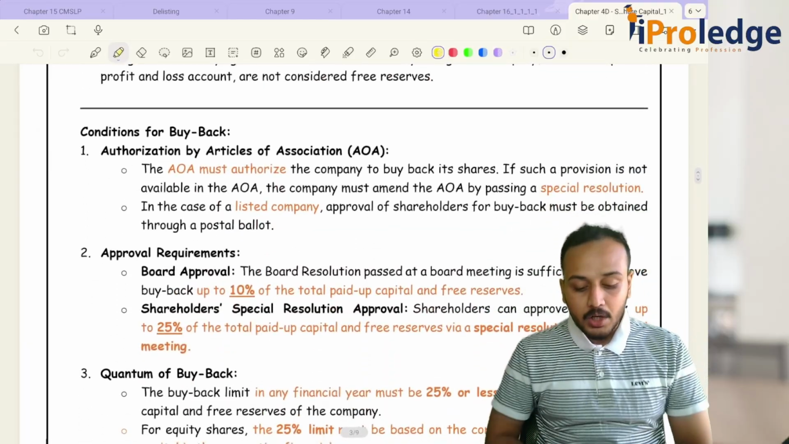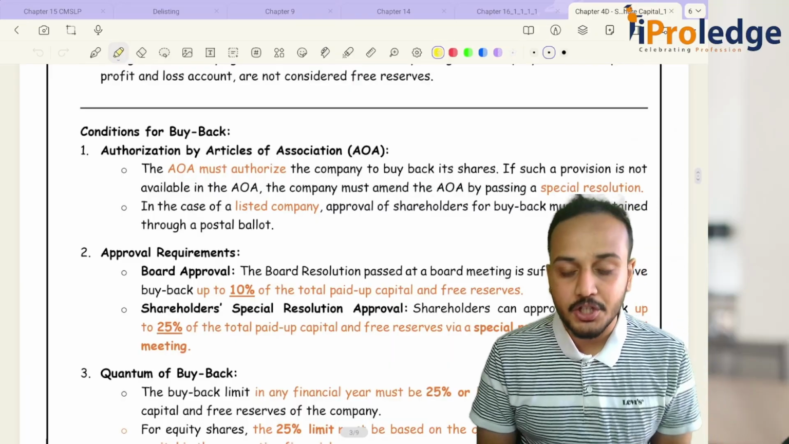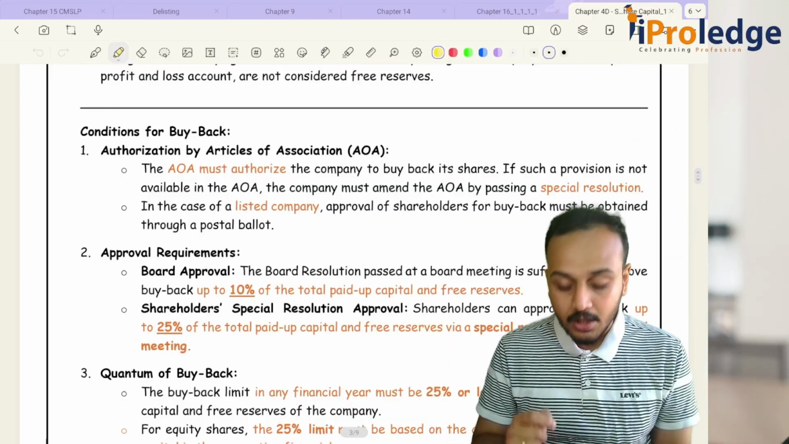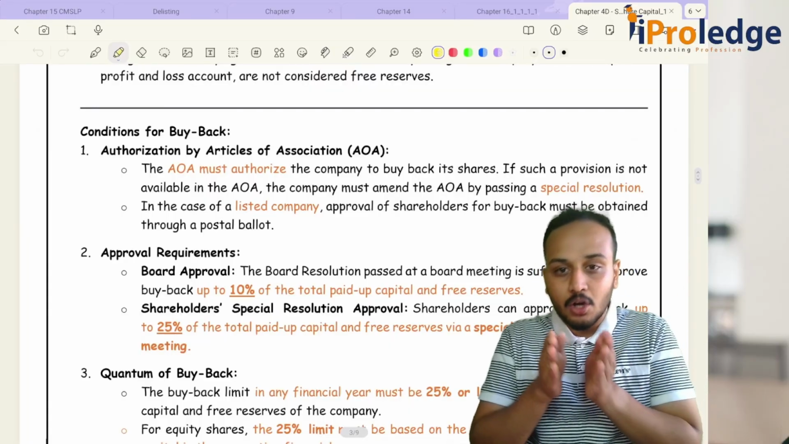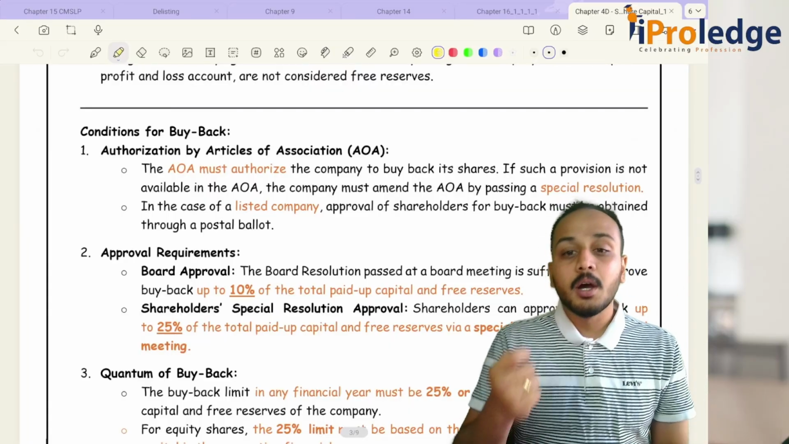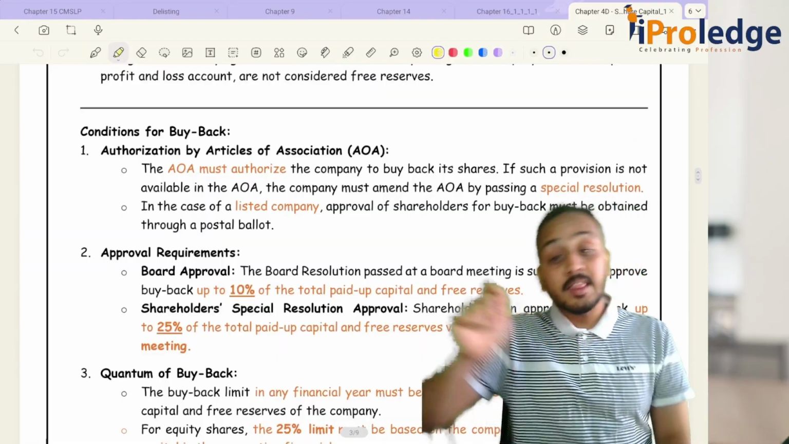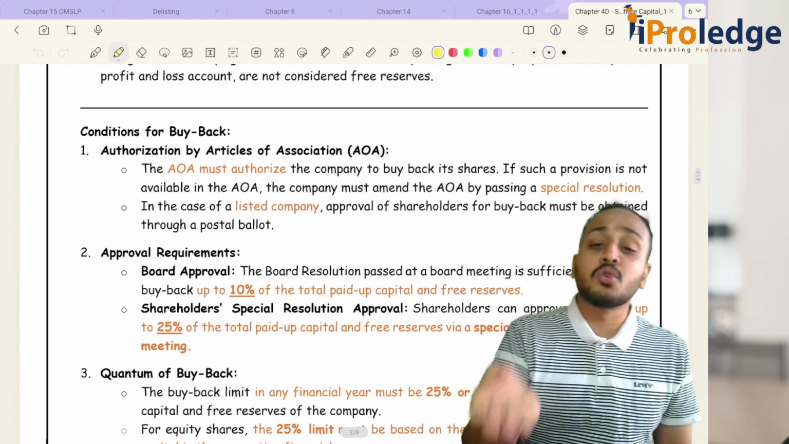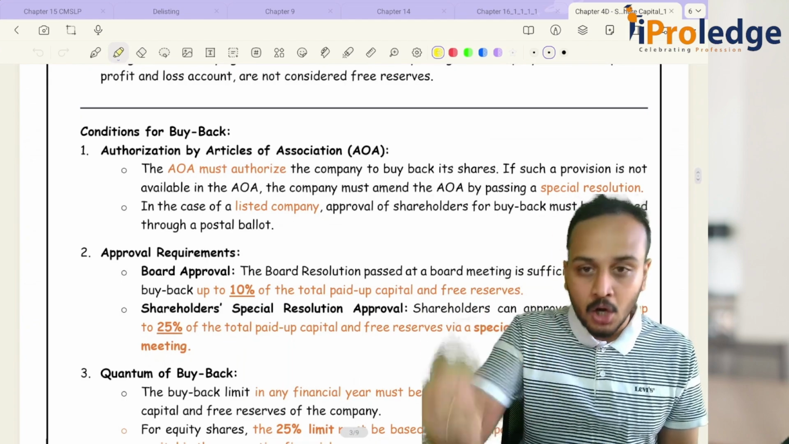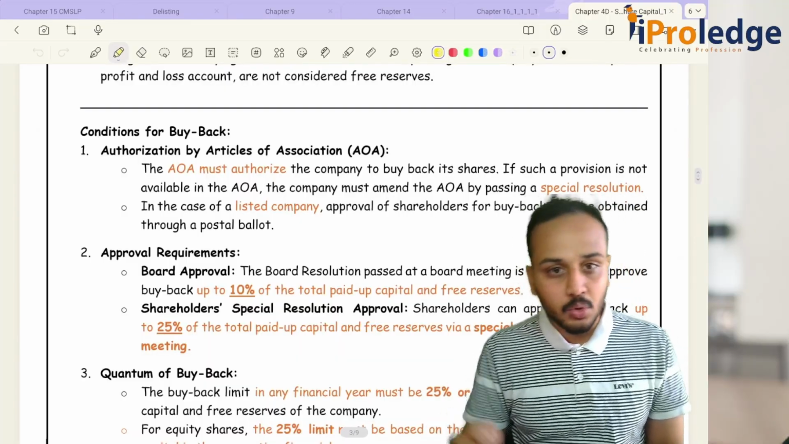Now what are the conditions for buyback? First condition is articles of association should be authorized. If your articles are not authorizing you to go for a buyback, make sure to pass a special resolution, alter your AOA and then go for buyback. This is the alternate route where your articles are not permitting you to go for buyback.